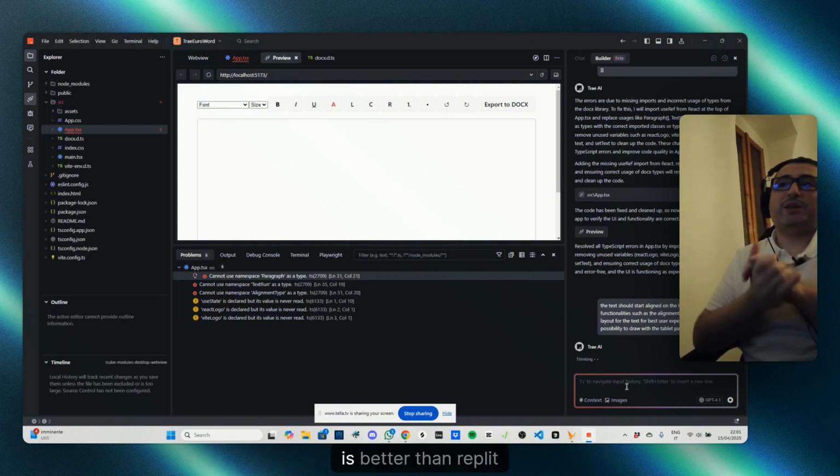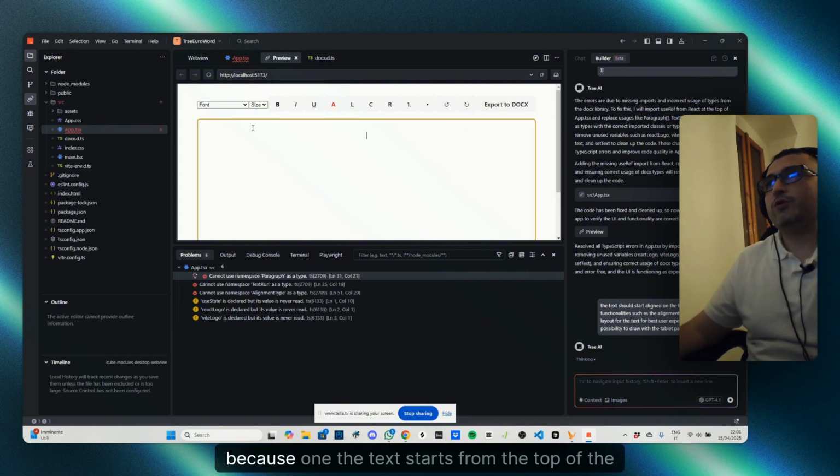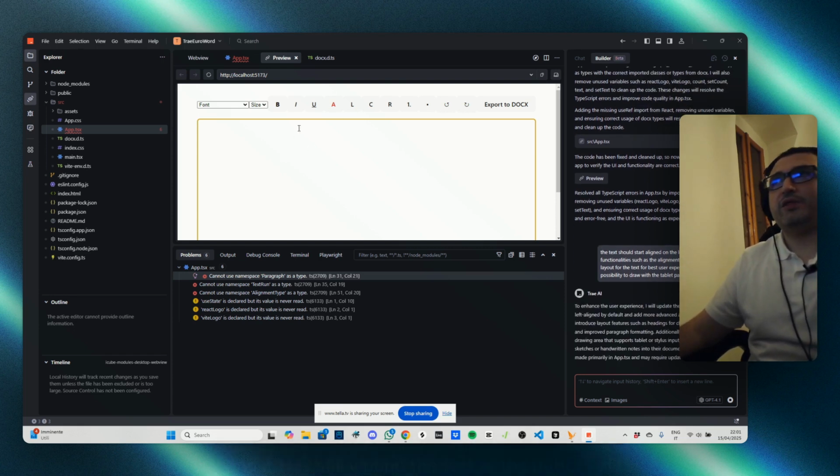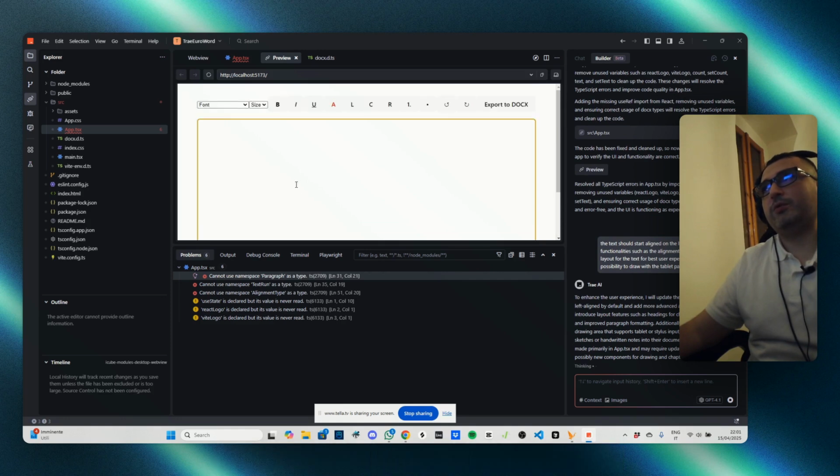So far, it's already better than Replit because, one, the text starts from the top of the page. With Replit, it took 1 hour and a half, and it was still writing the text at the bottom of the page.